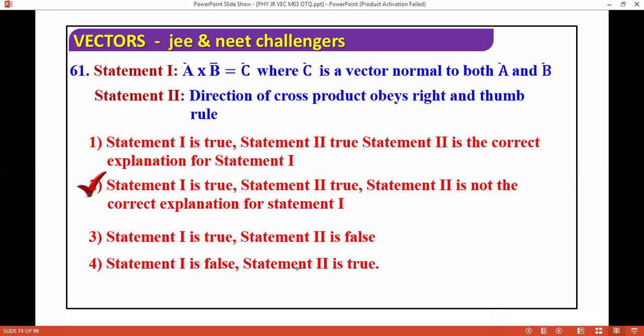Please see, it's not the correct explanation, because A cross B equals C, where C is the vector normal to both A and B. Let's move to the right hand thumb rule. Basically, you can find out the cross product direction by the right hand rule. So you can say this is also correct. No issue with it.